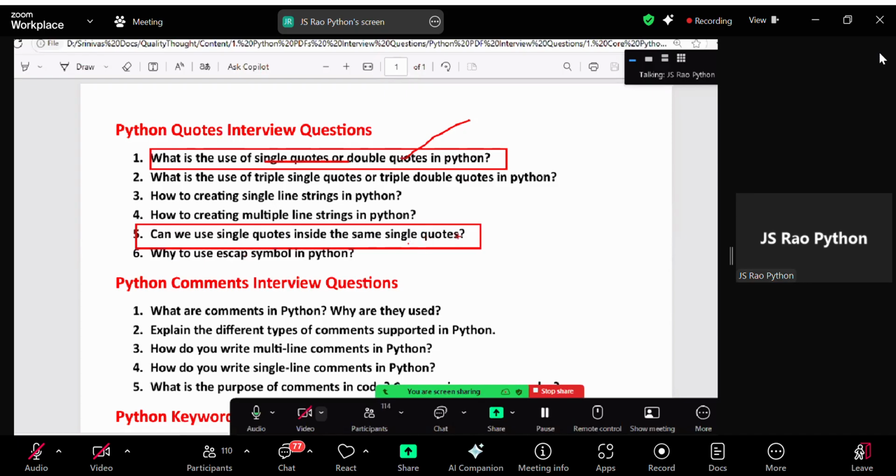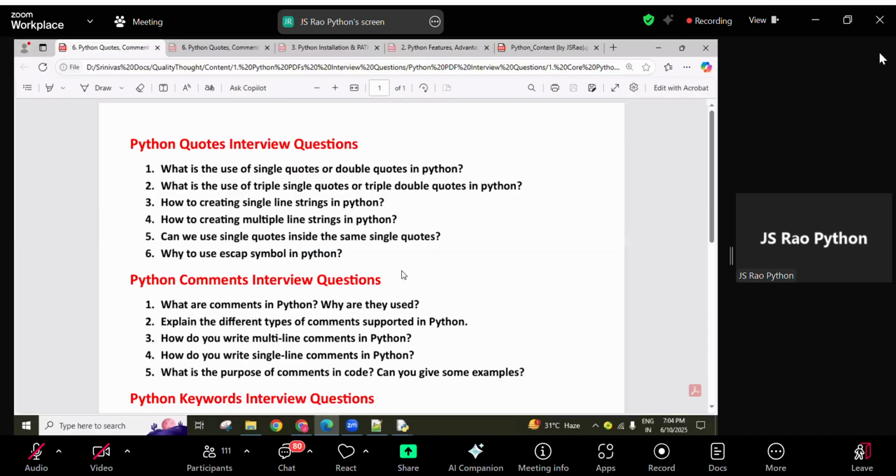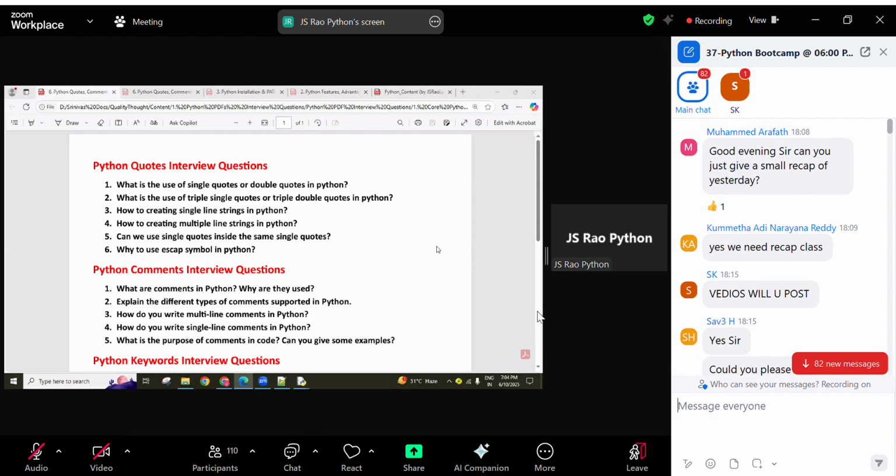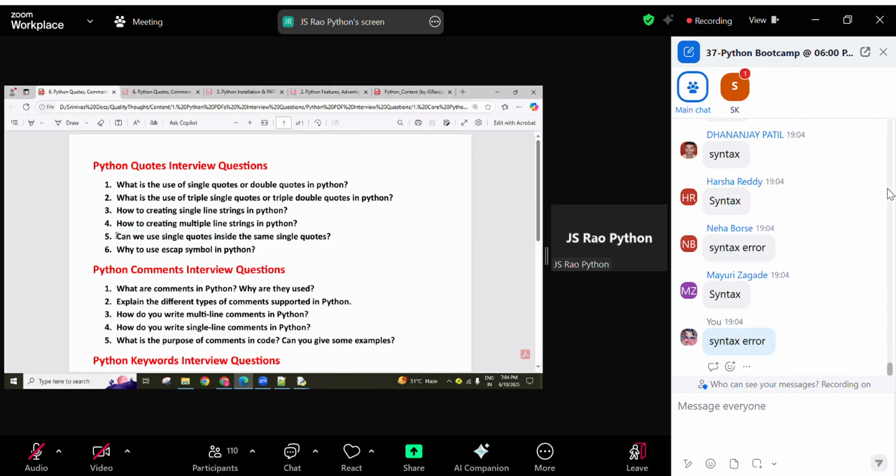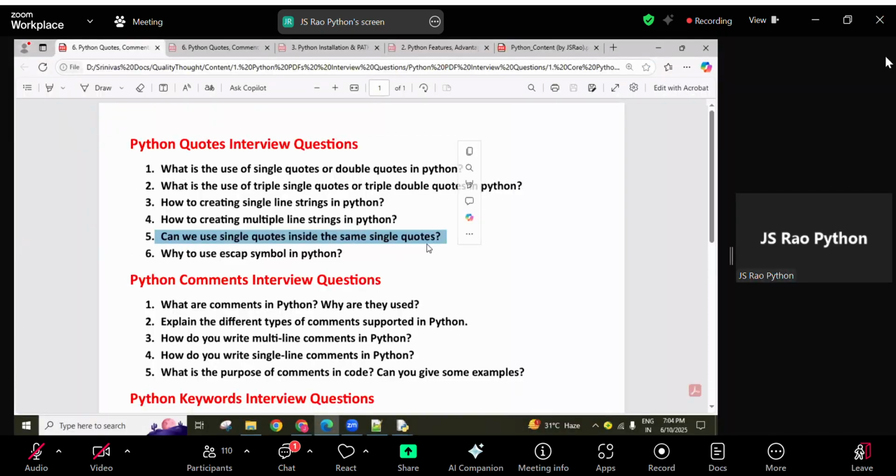Can we use single quotes inside the same single quotes? I mean, single quotes inside single quotes, can we use them? No. If we use them, what happens? Come on, let me know. If I use single quotation inside single quotation, what is the output? An error comes. Which error? Syntax error. Okay, slowly try to remember it. What type of exception comes? Syntax error. So if I want to use a single quotation inside a single quotation only, then how do you do it?